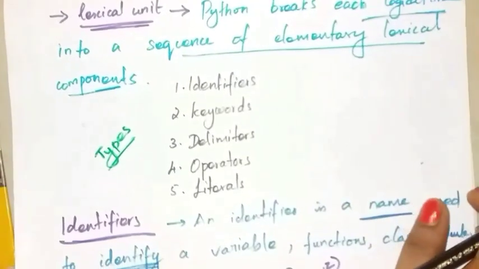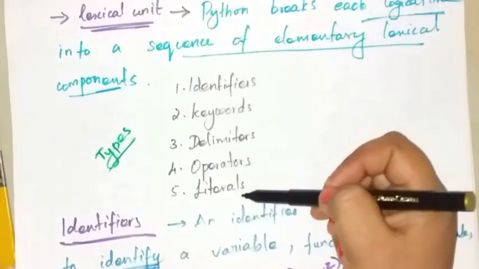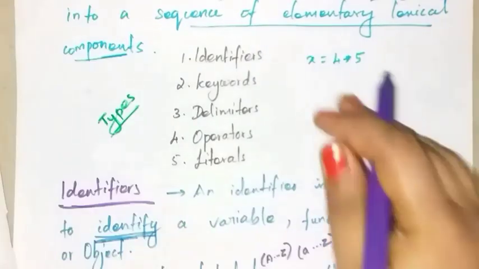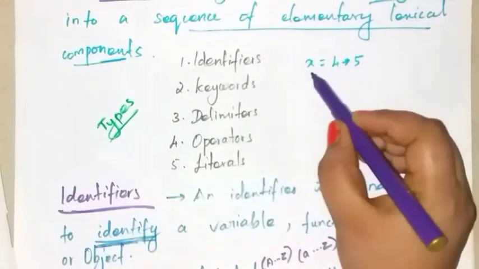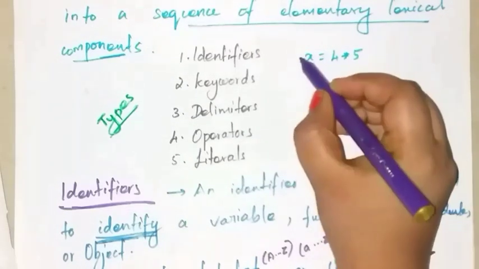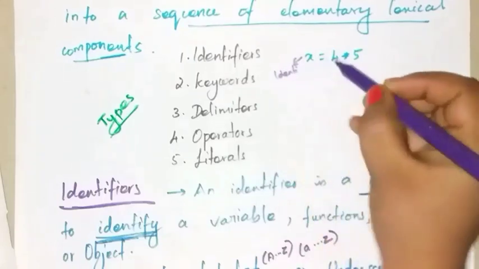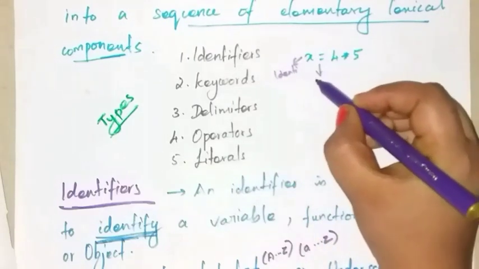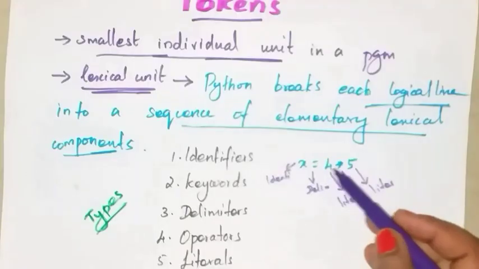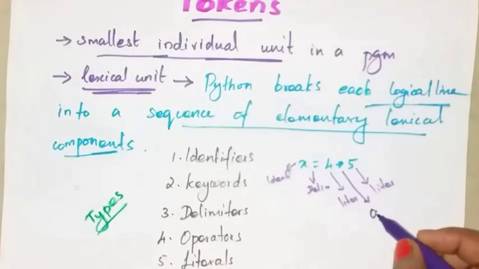Tokens are classified as 5 types: identifiers, keywords, delimiters, operators, literals. Let us see an example for tokens. x equal to 4 times 5. Here x is an identifier, and equal to is a delimiter. These 4 and 5 are literals. This multiplication symbol is called an operator.